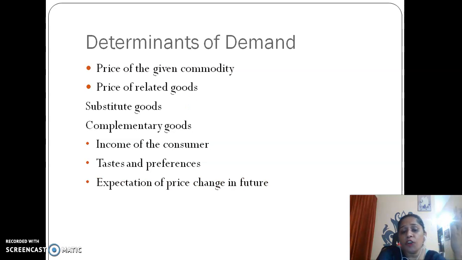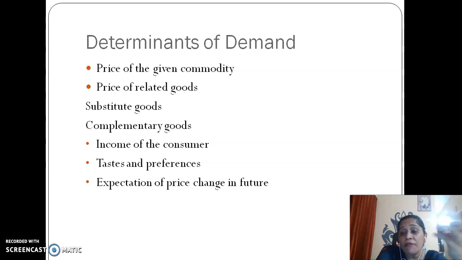Next, expectation of price change in the future. Yes, this is very important, because when we expect that in future the price is going to rise. For example, I generally tell my students this example because it is a very general example which you can easily remember: the price of onion. So if there is a rumor that maybe in the next 10 to 15 days the price of onion will increase, what will you do? Immediately, even if the price is higher now, you will start purchasing.